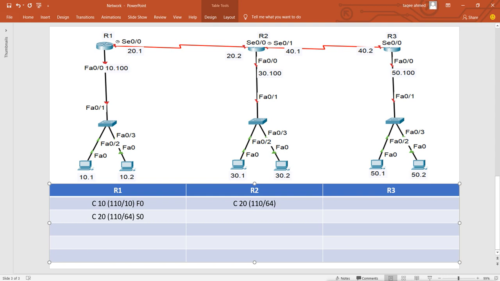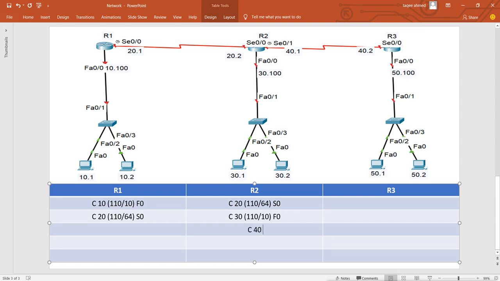Then connected network 30, AD value is 110, and let's say the cost is 10. I am taking the cost as if after calculating the formula. Then it has one more network connected, that is network 40.